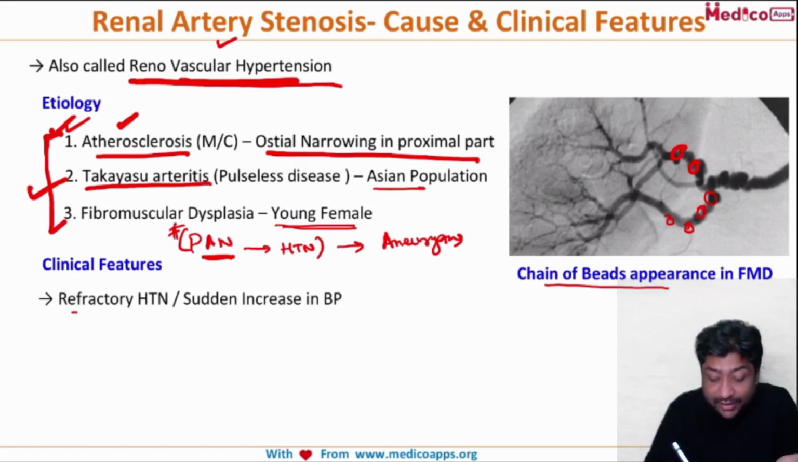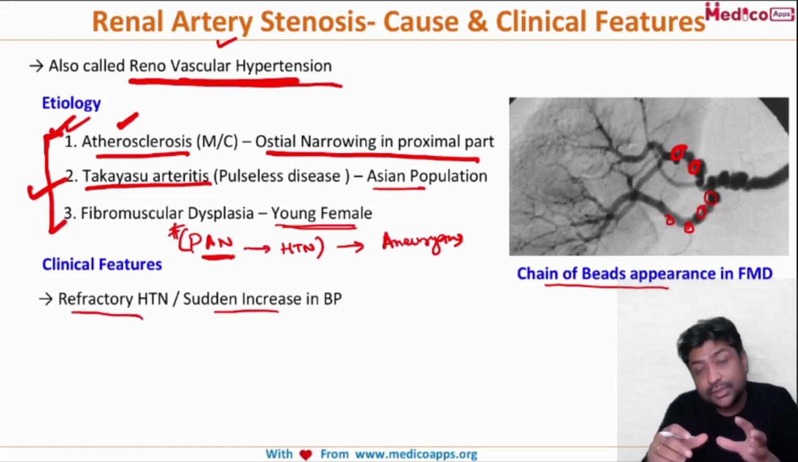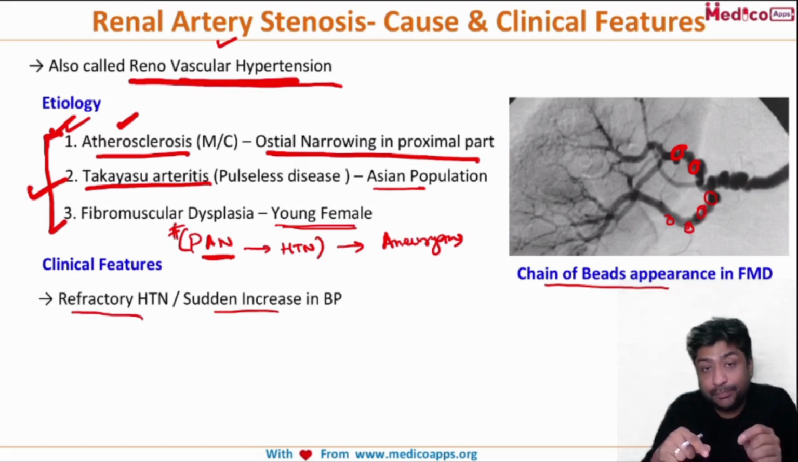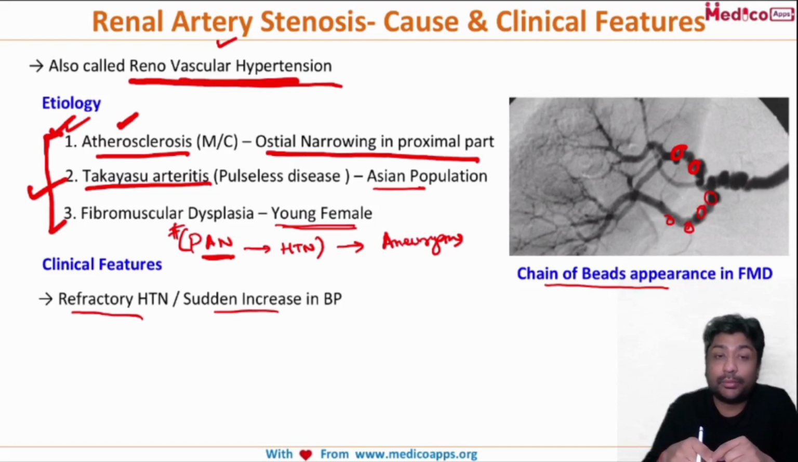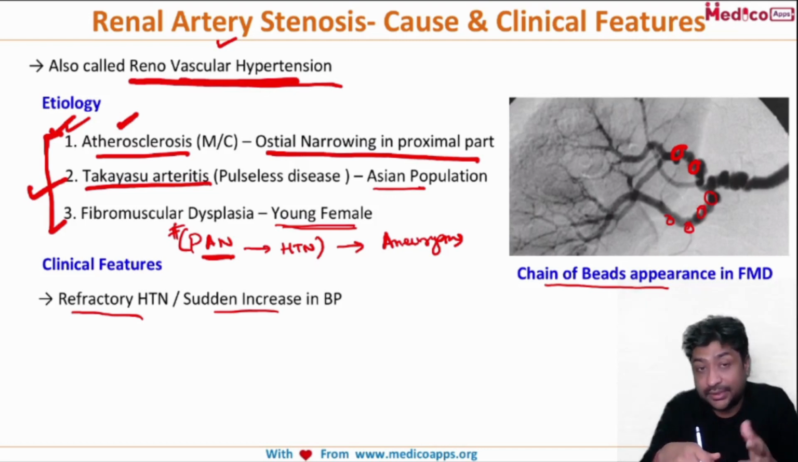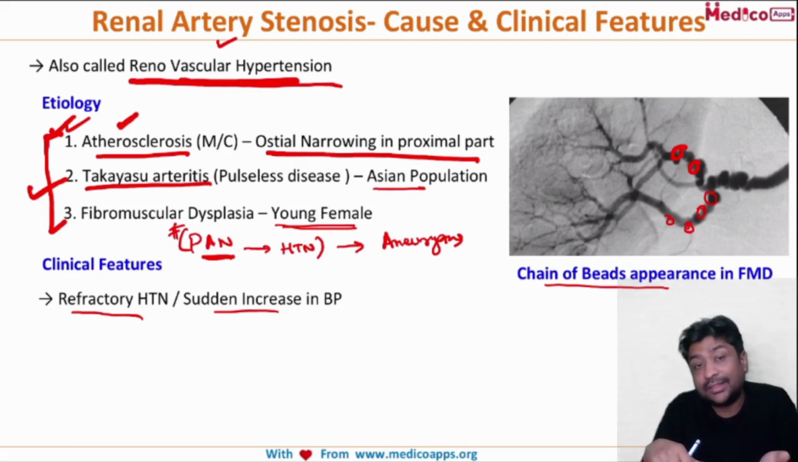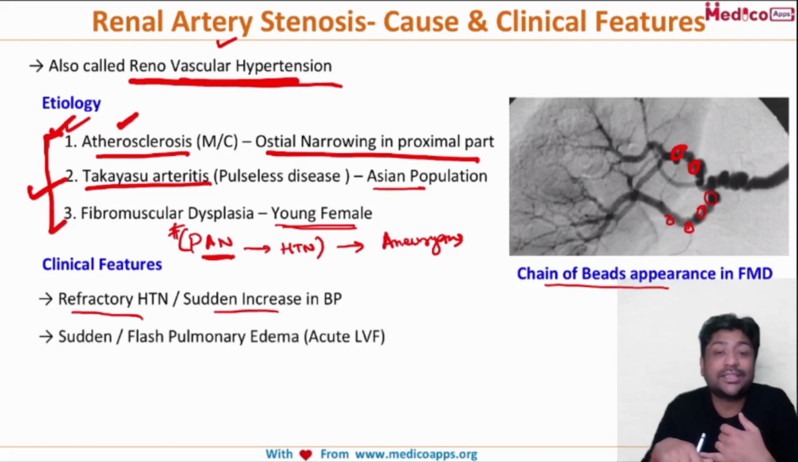So that is refractory hypertension, or he was normally controlled with the antihypertensive, but suddenly his BP has increased and it is not controlled by the regular antihypertensive. That can be a very important clinical presentation, and you should immediately think of renal artery stenosis. Because of this sudden increase in blood pressure, there can be acute left ventricular failure, and this can present with sudden or flash pulmonary edema.